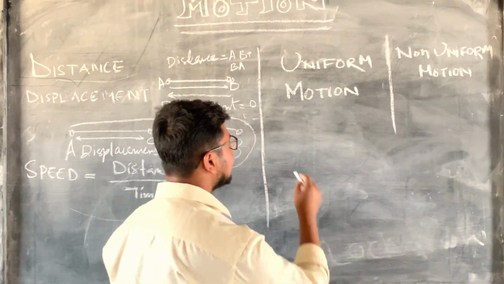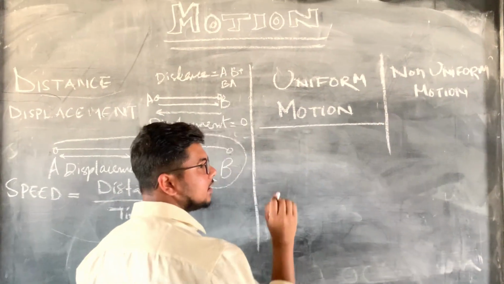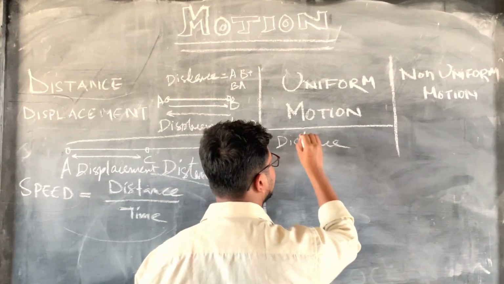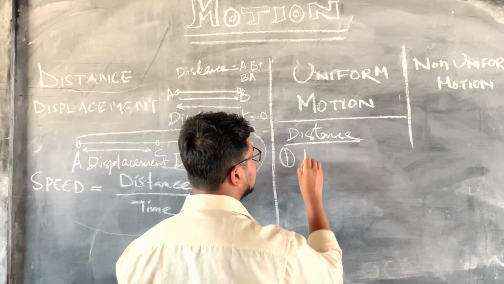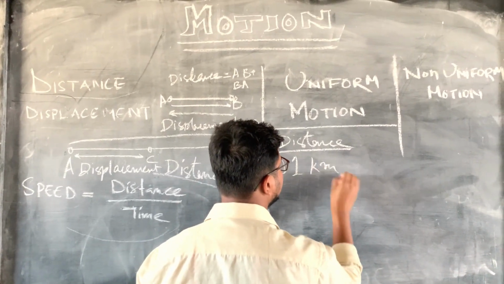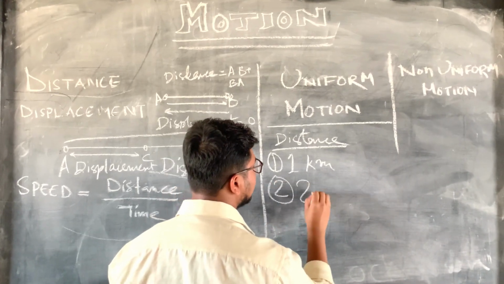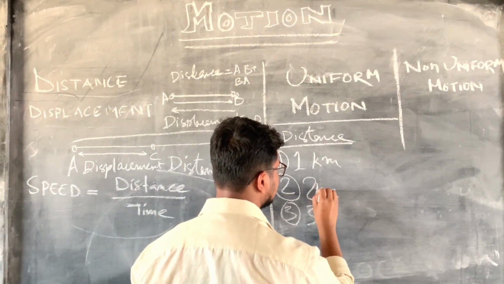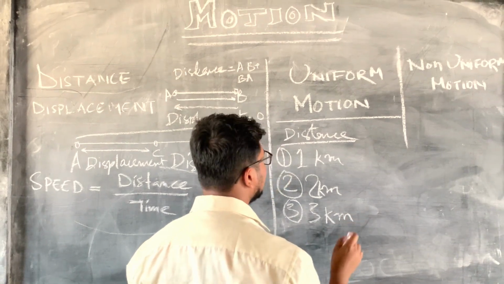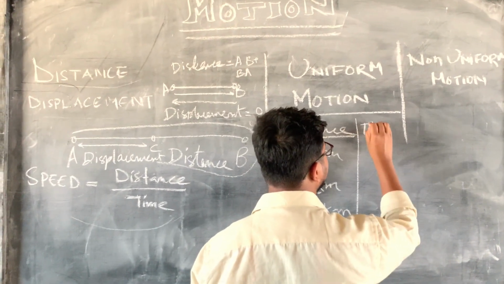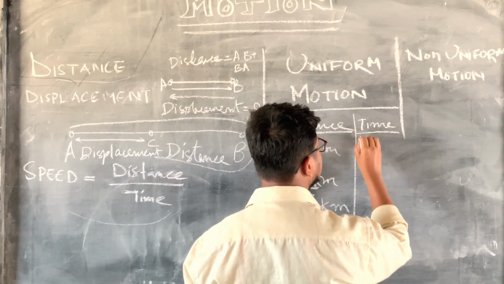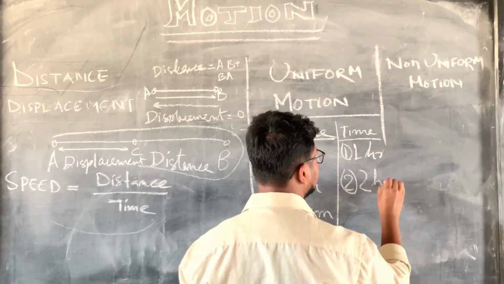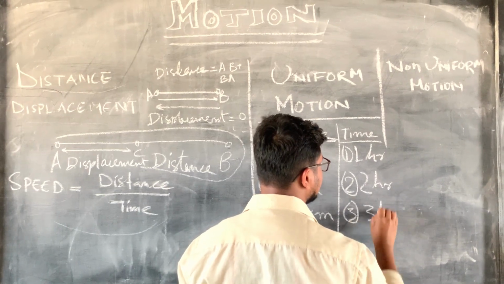In uniform motion, suppose we have intervals of distance: first distance as 1 kilometer, second distance as 2 kilometer, third distance as 3 kilometer, and time: first time as 1 hour, second time as 2 hours, and third time as 3 hours.